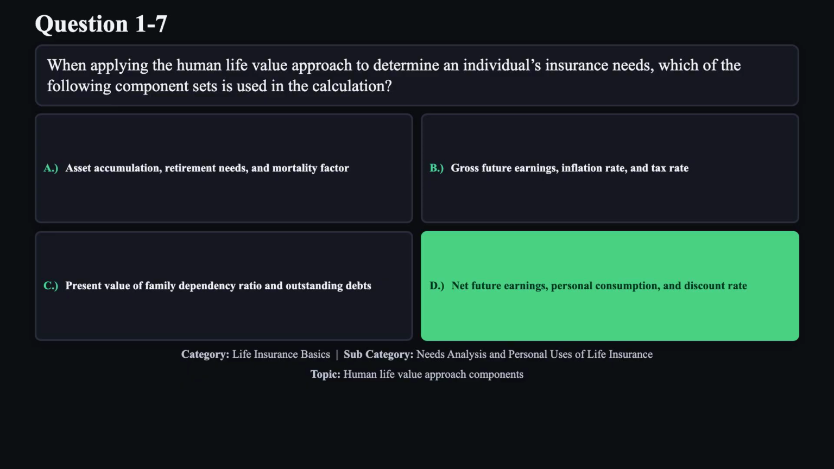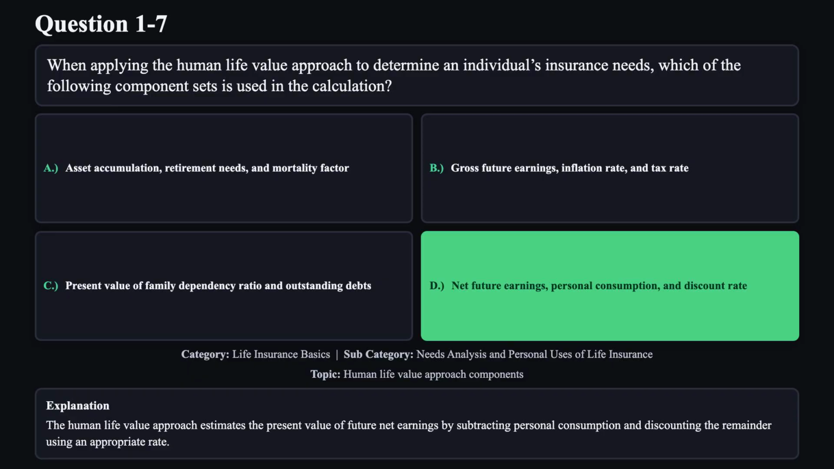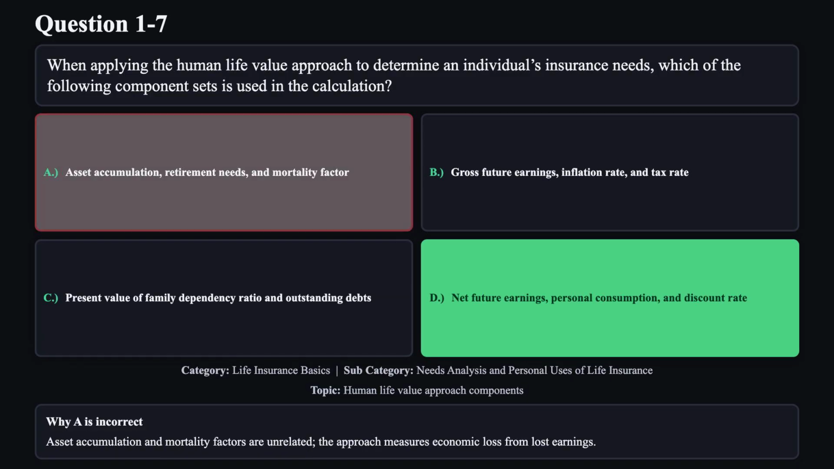The correct answer is D. The human life value approach estimates the present value of future net earnings by subtracting personal consumption and discounting the remainder using an appropriate rate. Reason A is not correct. Asset accumulation and mortality factors are unrelated. The approach measures economic loss from lost earnings.